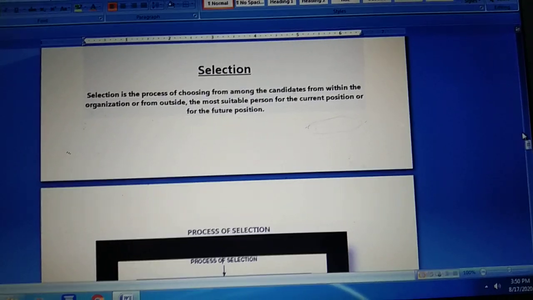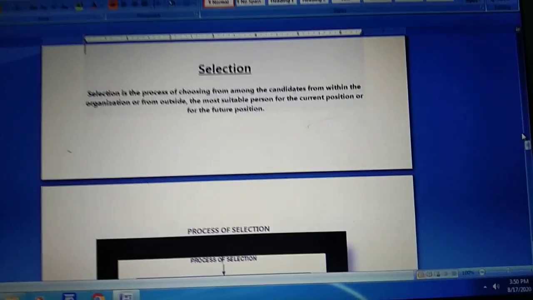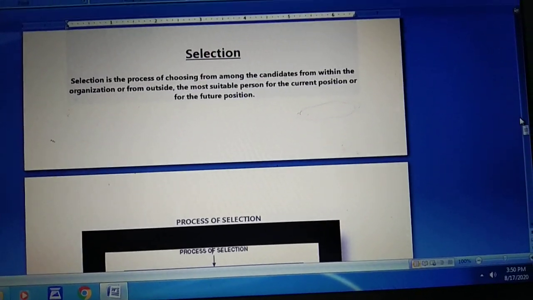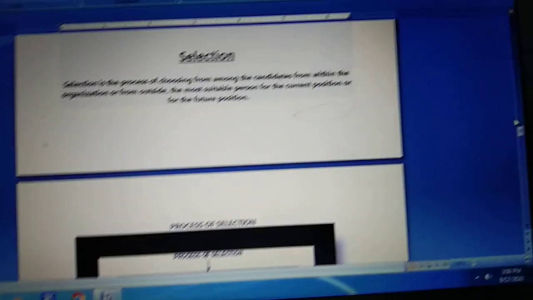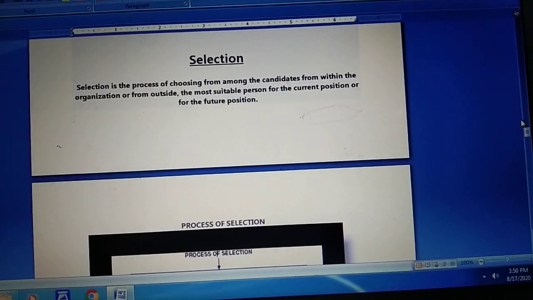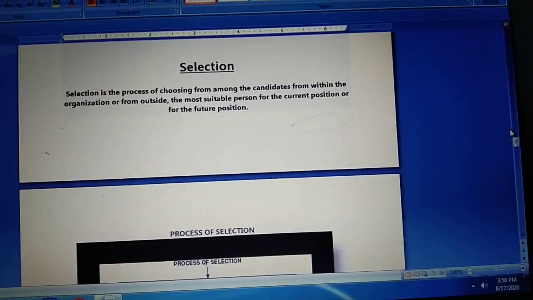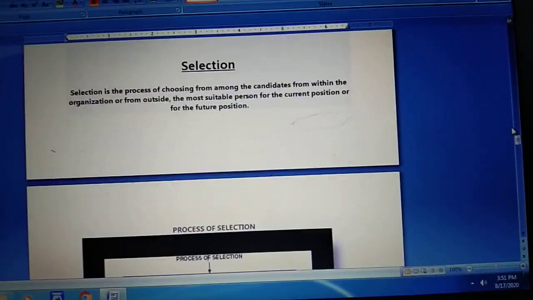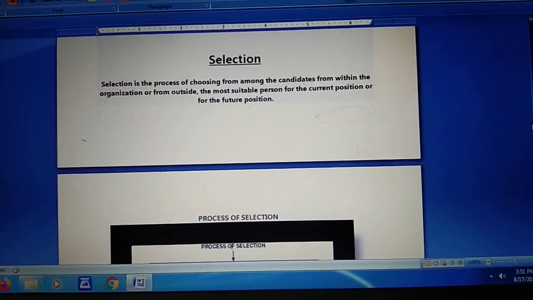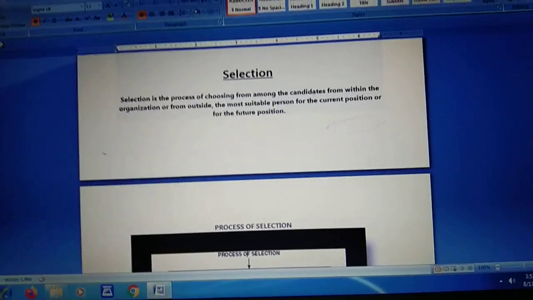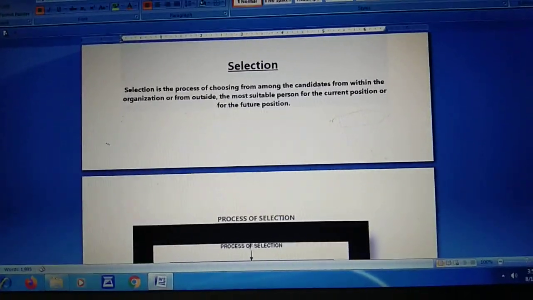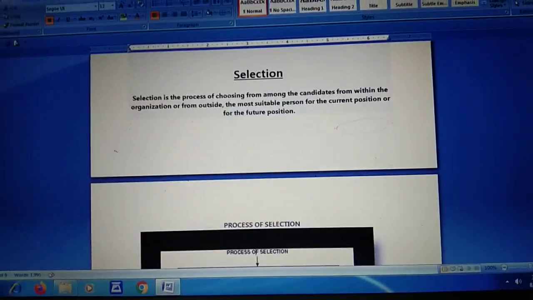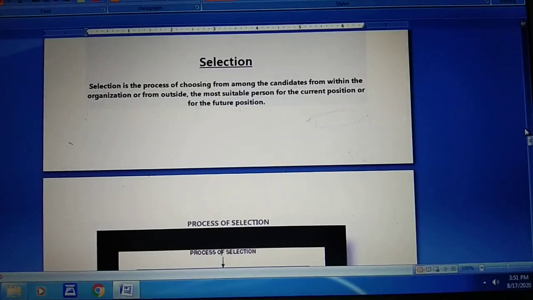The job seeker has to go through each and every test and interview. Once a test is passed, they move to the second one. The one who is not able to clear the first test will not move to the second stage. So this process will continue till we get the right person from the screening of the applications.